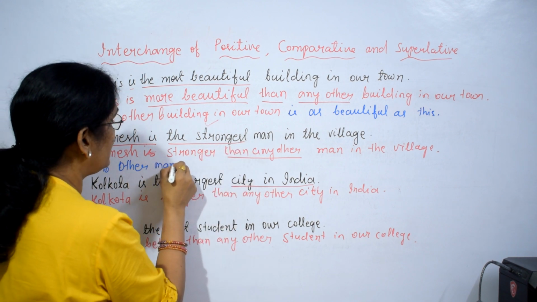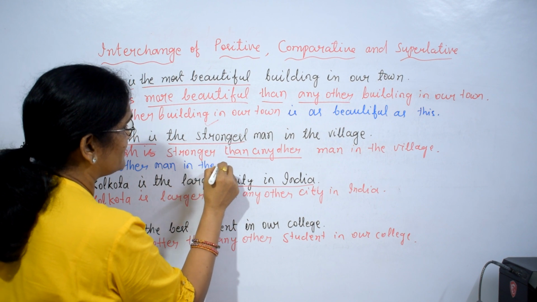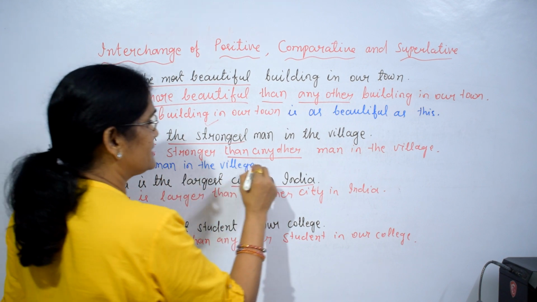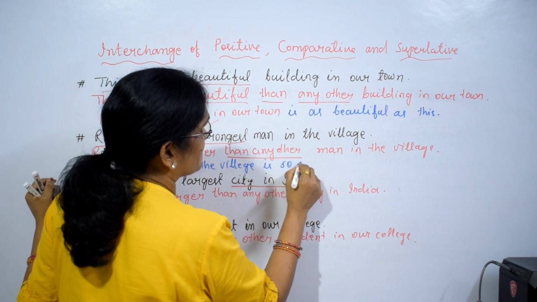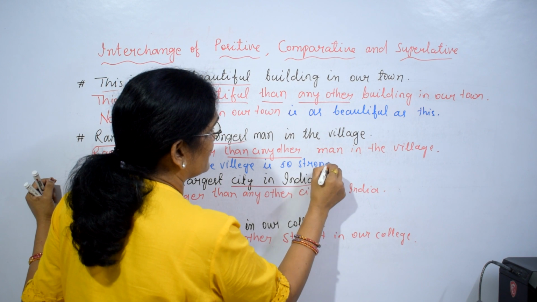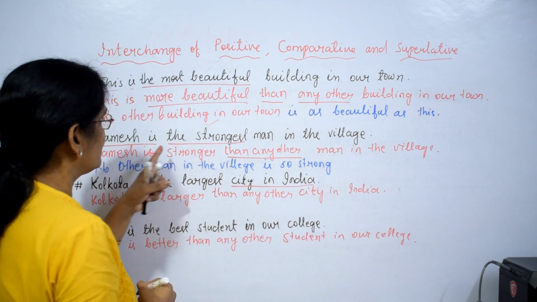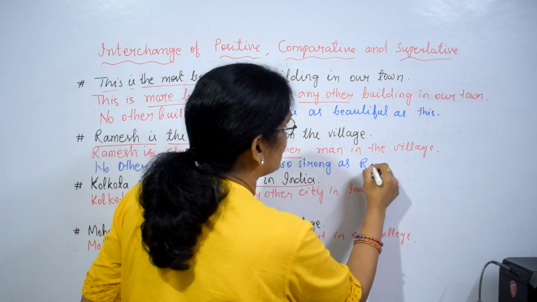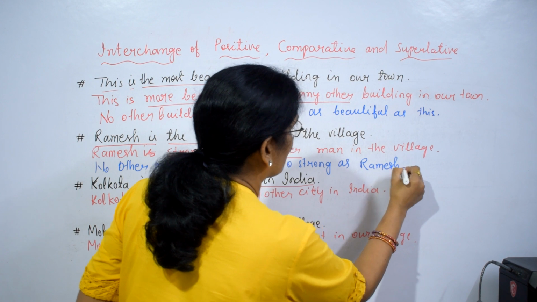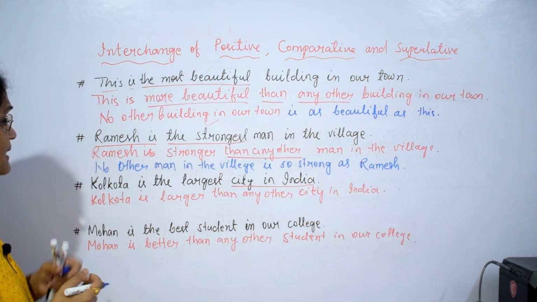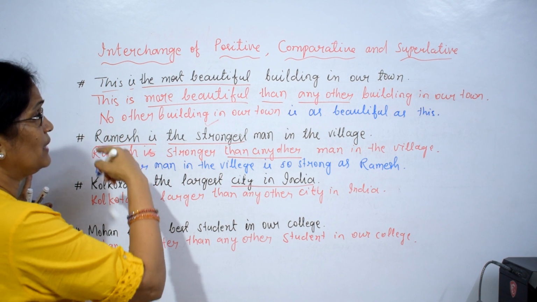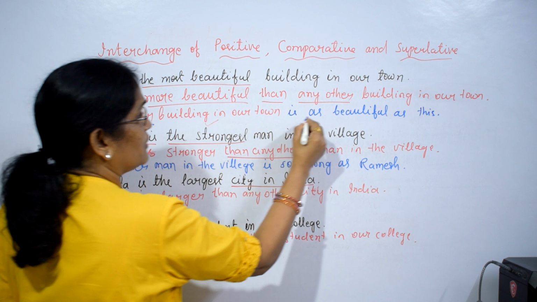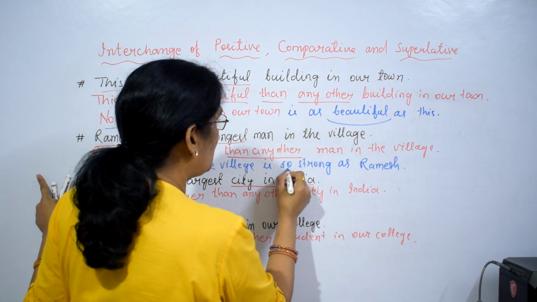No other man in the village is so strong as Ramesh. So what you use? When you change the sentence into positive, we use no other, also as, so as.